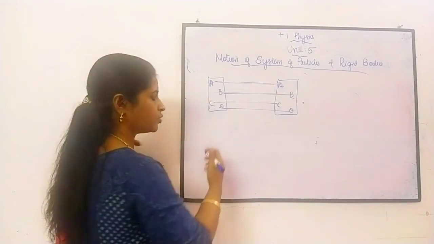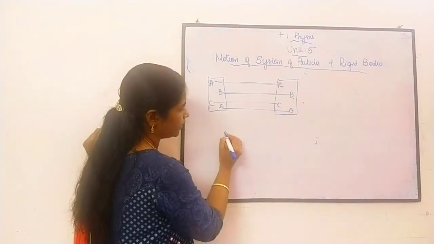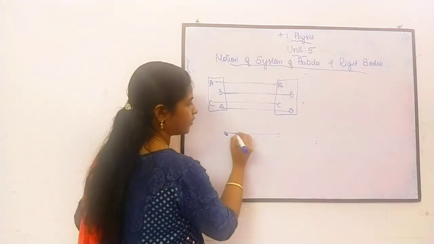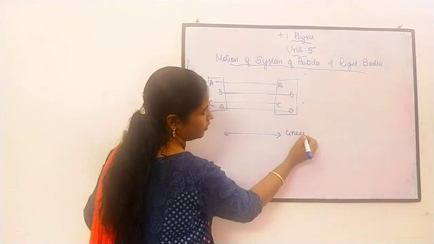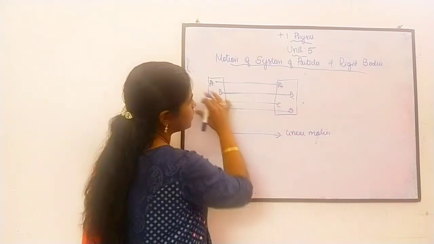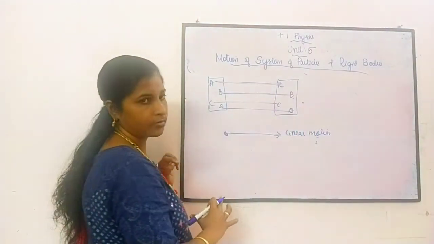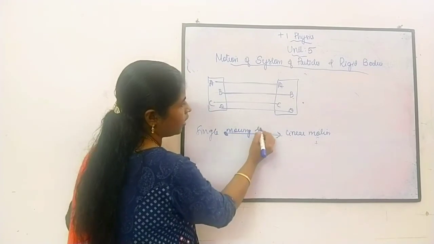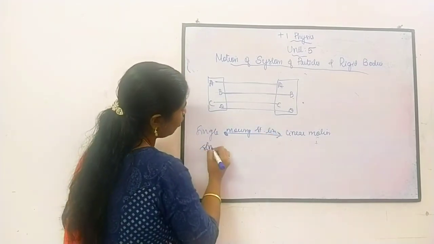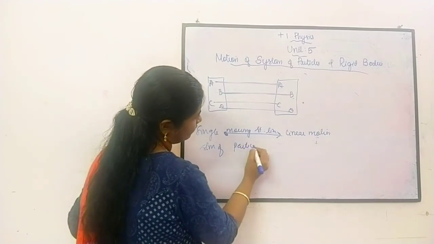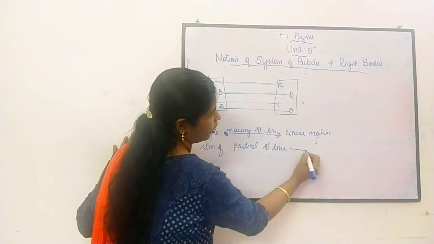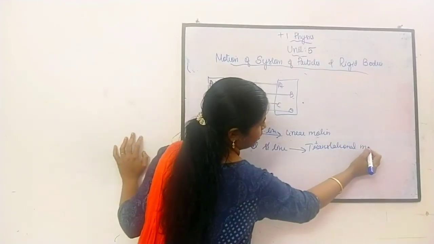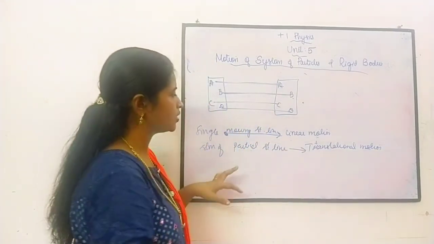If in laws of motion நீங்க படிச்சிருப்பீங்க, ஒரு பார்ட்டிகிள் வந்து இப்படி நம்ம வந்து என்டையர் பாடியை ஒரு பார்ட்டிகிளா அசியூம் பண்ணிப்போம். ஸோ இந்த ஒரு பார்ட்டிகிள் இந்த மாதிரி மூவ் ஆச்சுன்னா we will call it as linear motion அப்படின்னு சொல்லுவோம் இல்லையா. ஓகே, so if system of particles are moving in a straight line, okay, single particle moving in straight line we are calling it as linear motion. Okay, system of particle moves in straight line. Okay, if it moves in straight line we will call it as translational motion. We will call it as translational motion. So this point it will be used in this unit, so just keep it in mind.